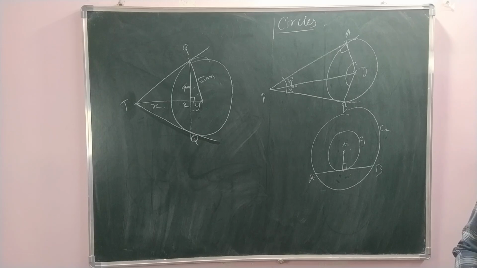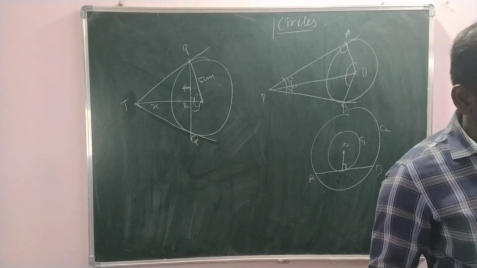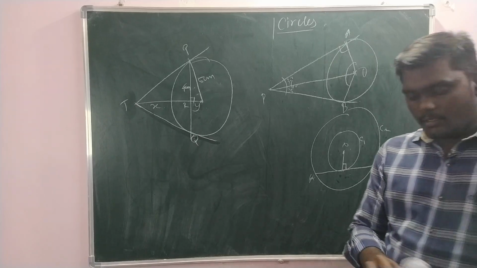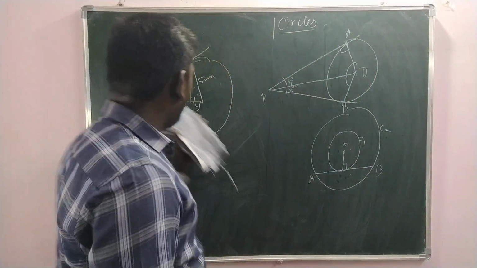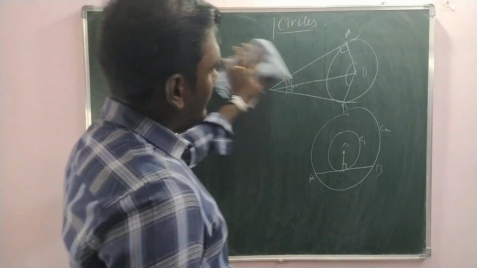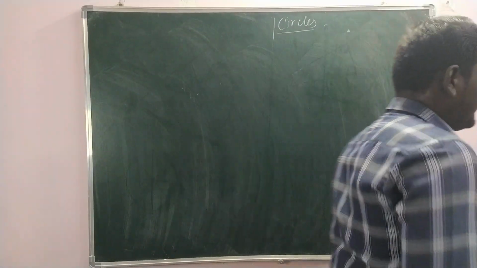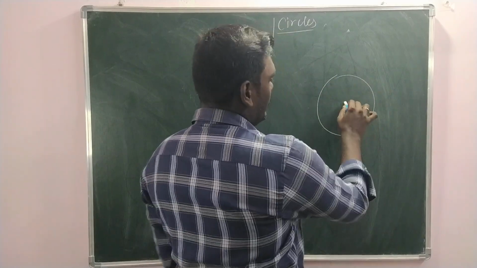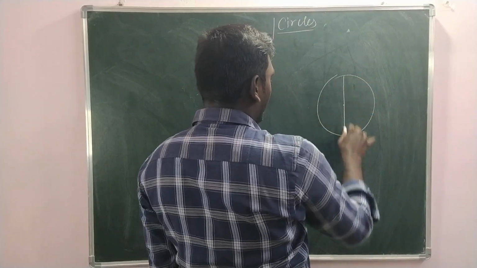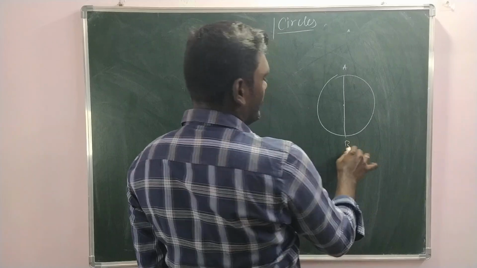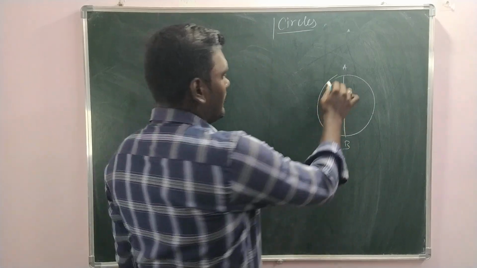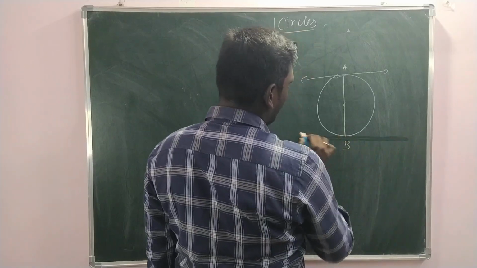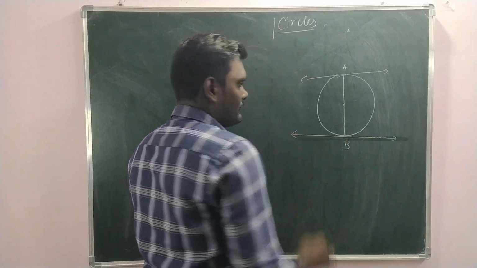Now, look at the fourth question. Prove that the tangents drawn at the ends of a diameter of a circle are parallel. So here, let us consider a circle with center O. Let AB be the diameter of the circle. We have to prove that the tangents passing through A and B are parallel to each other.